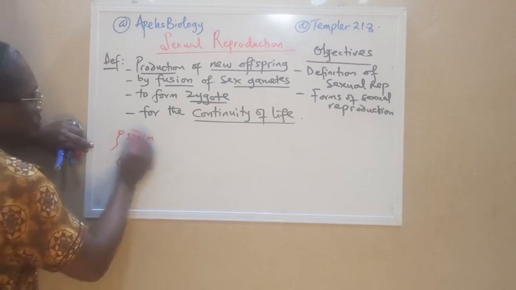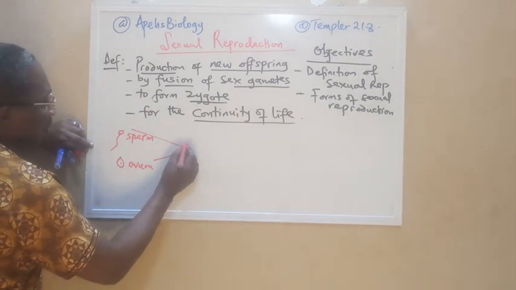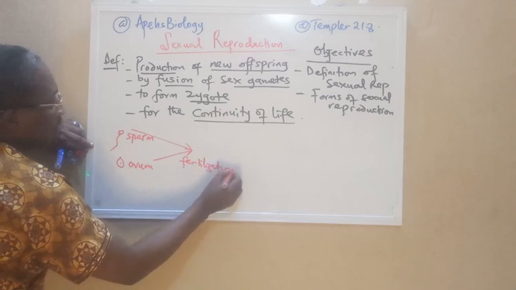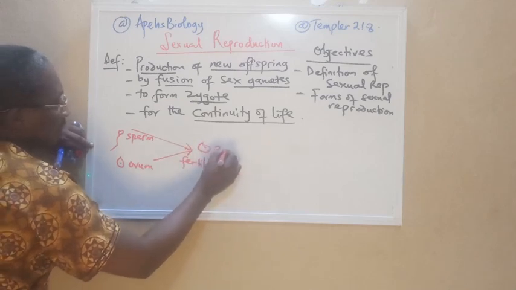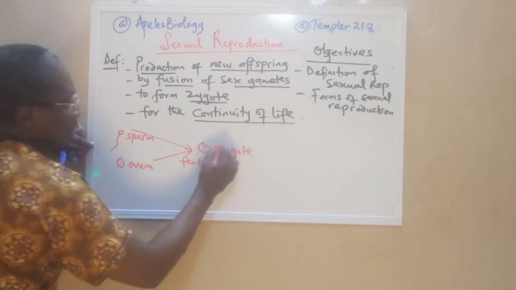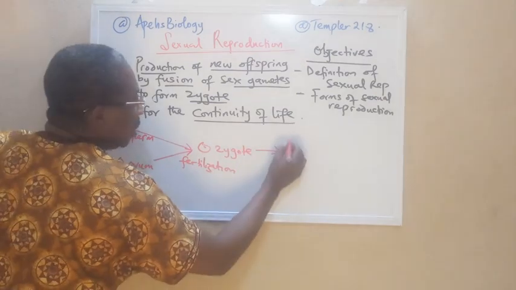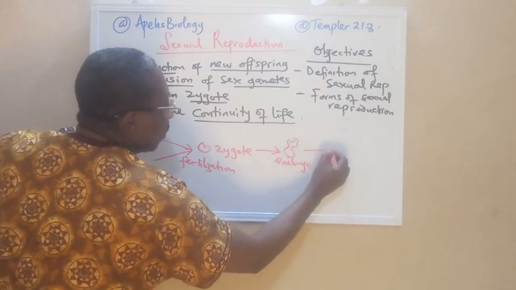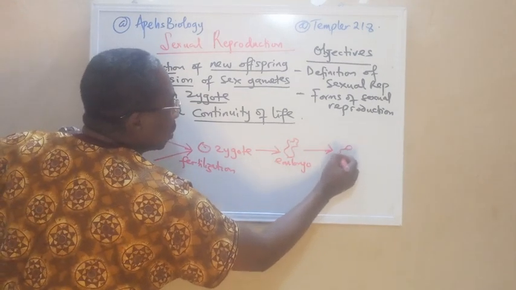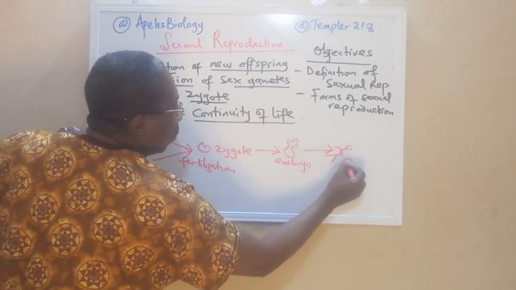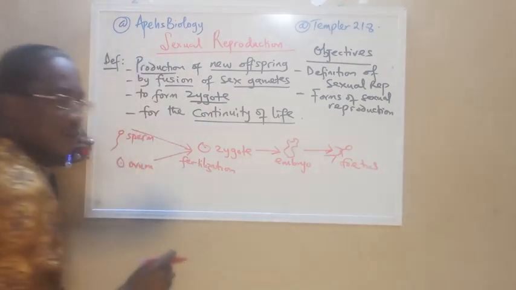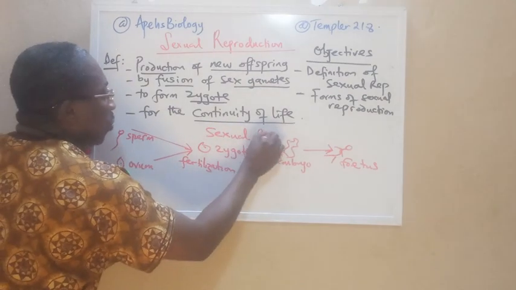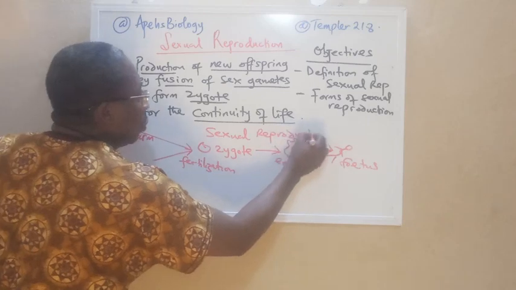These two will come together at the point called fertilization, and then it forms a single cell called the zygote. The zygote now grows into an organism that is called the embryo, and the embryo develops into a smaller organism that is called a fetus. What is this whole process called? Sexual reproduction.